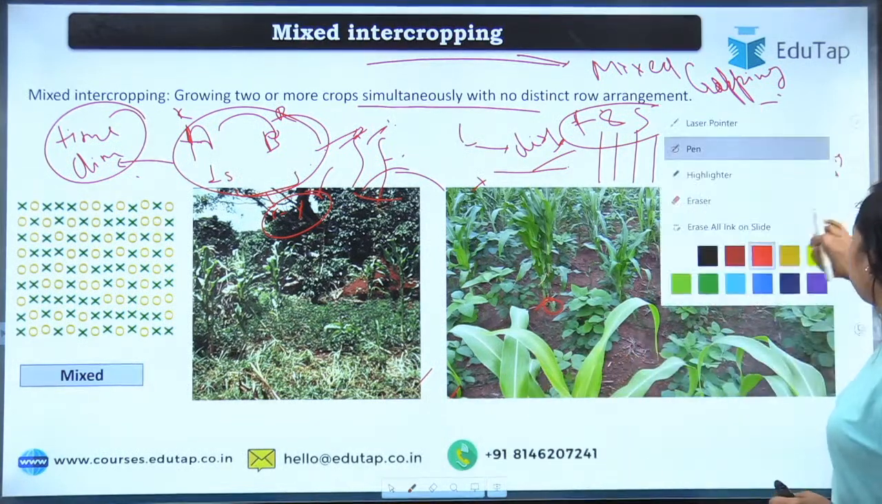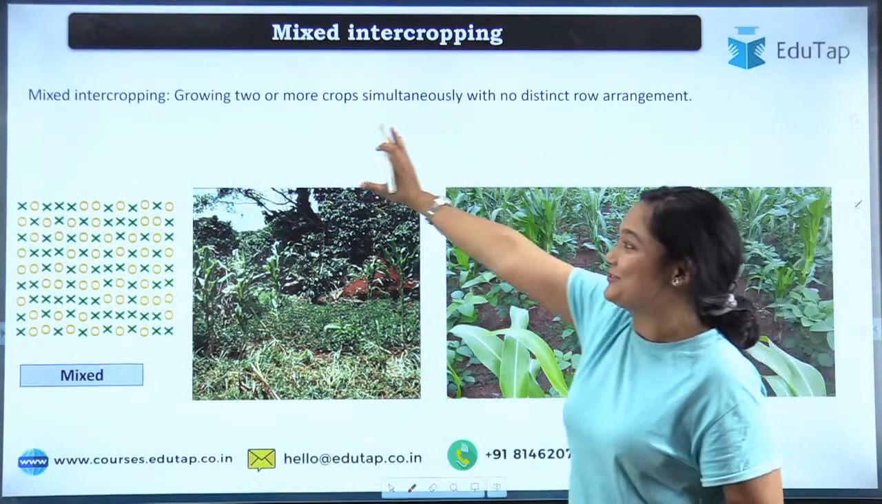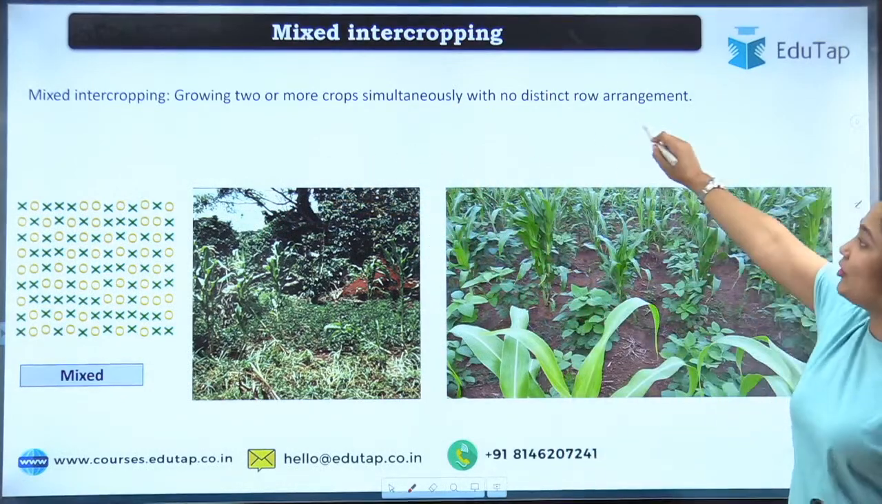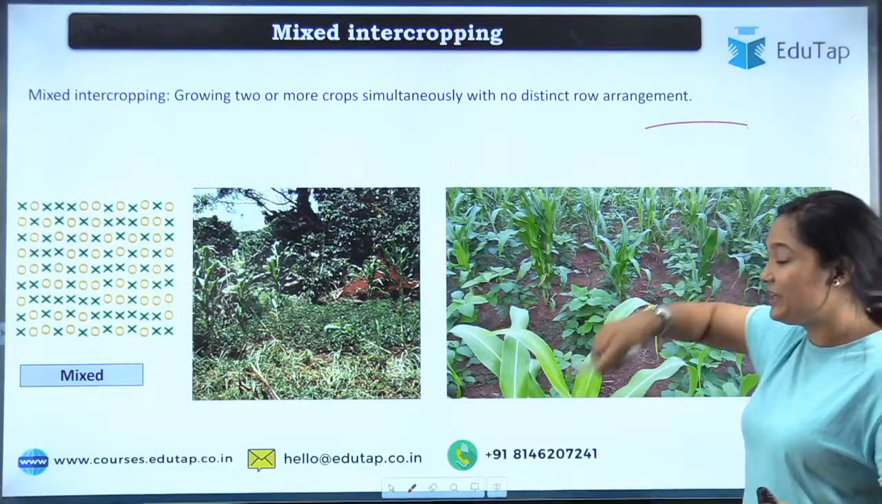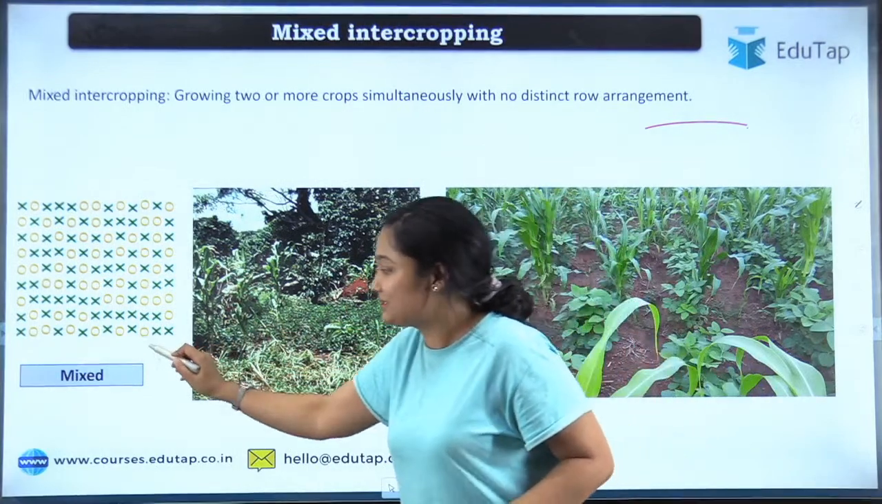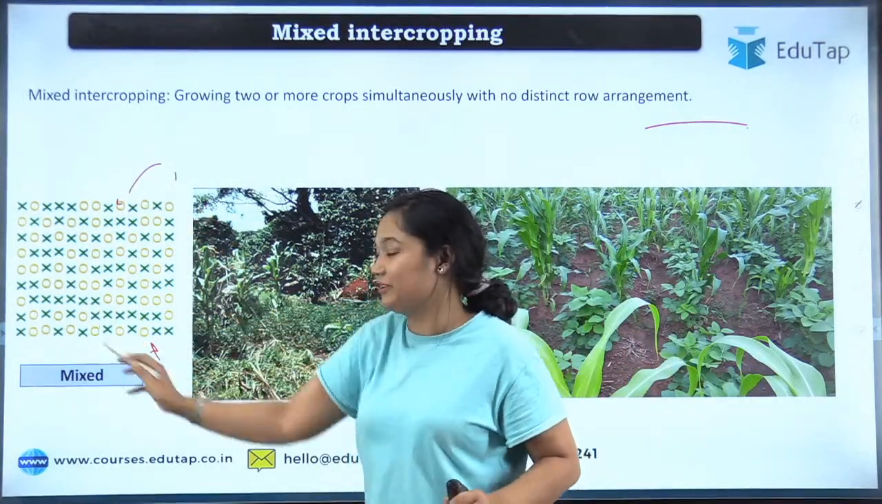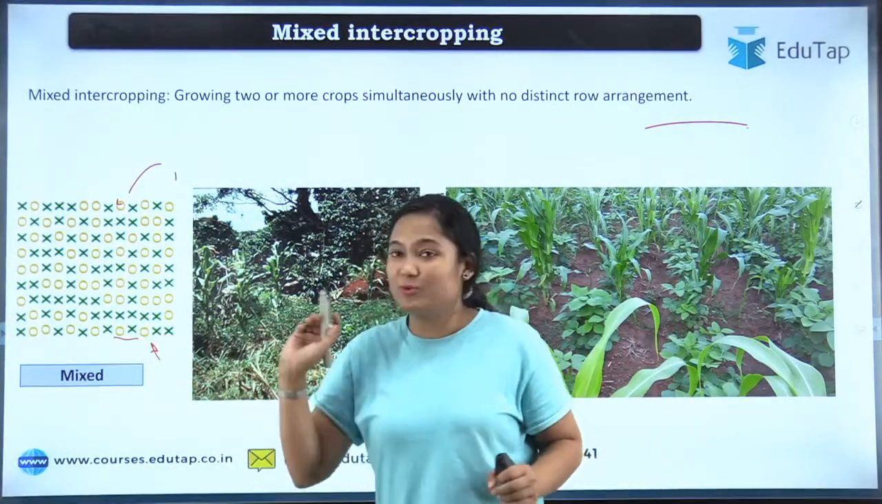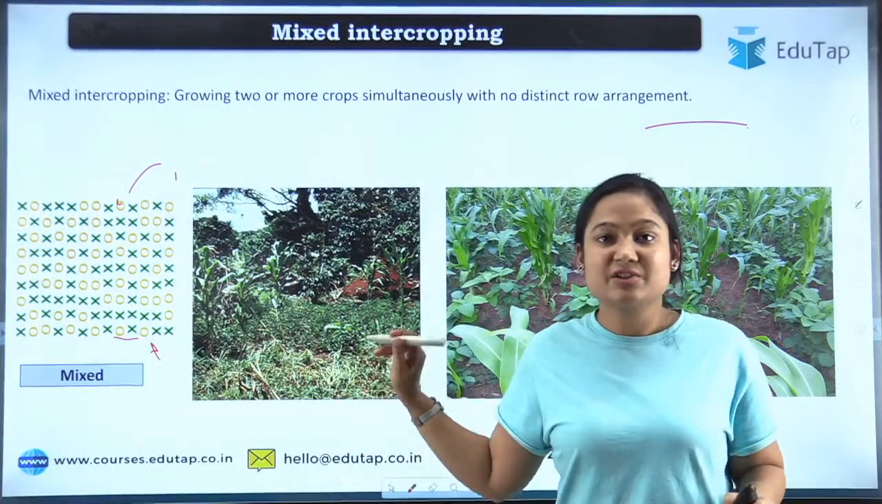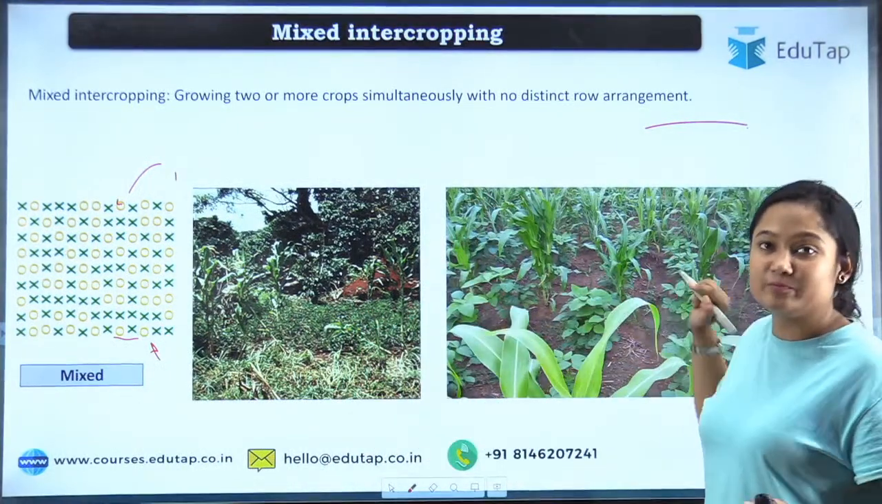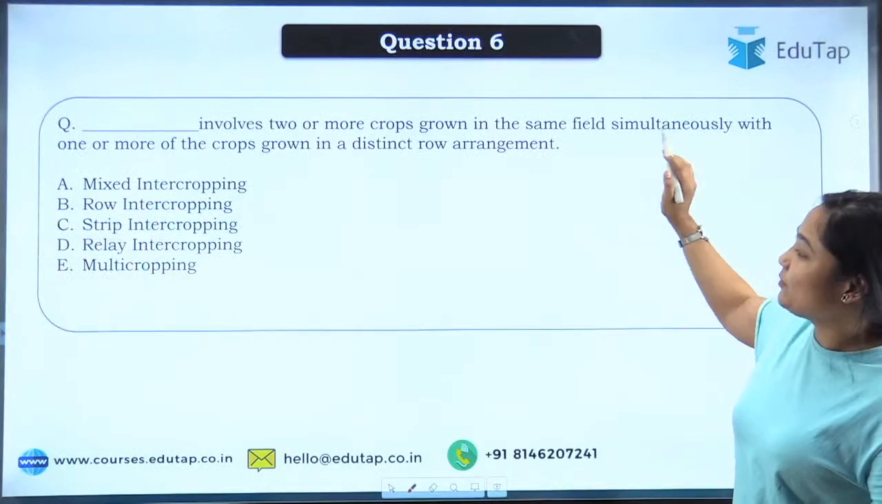Okay. So I hope that is clear. So mixed intercropping is growing two or more crops simultaneously with no row arrangement. So randomly you have broadcasted, and some kind of arrangement will be seen in your field. X and O are both different crops. Okay. So Chauhan, if the doubt is clear, do let me know. So moving to the next question.